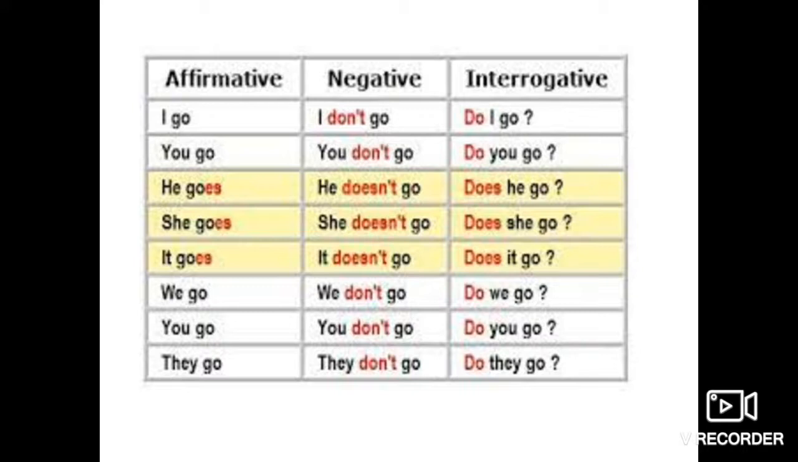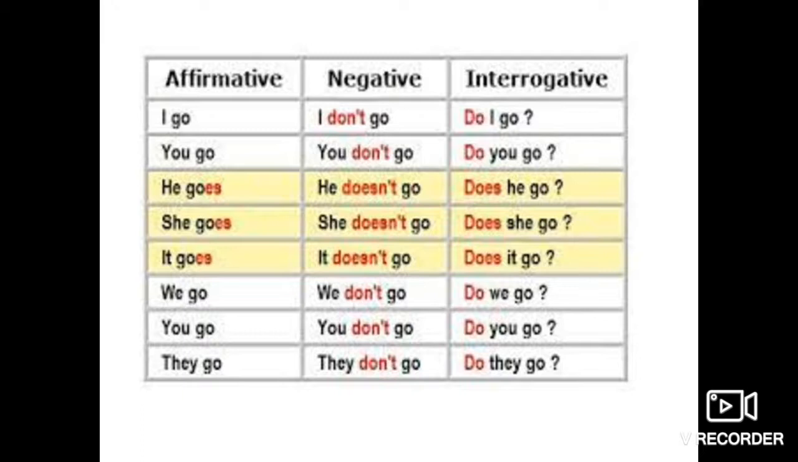Now students, these are the small sentences that are changed into negative and interrogative. First one is, I go. It will become I don't go. And as an interrogative, it will become do I go? Second one is, you go. It will become you don't go. As an interrogative, do you go?